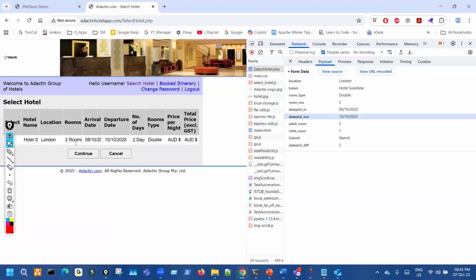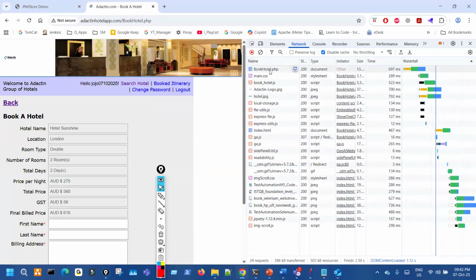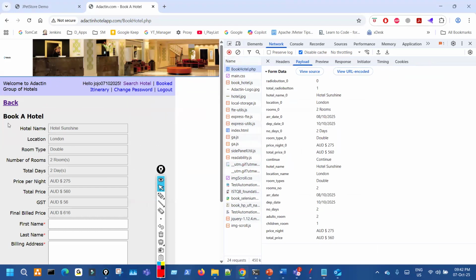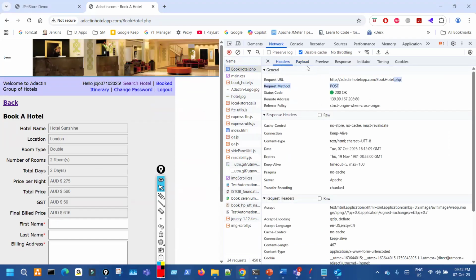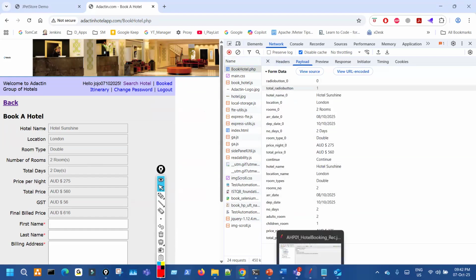So one option will tell us this is the hotel. Now what we have to do is click on it. That is transaction 4, T04, which is select hotel. Now we have to put a check mark in this and click on continue. So that is select hotel. Again, we have one request, called select hotel or book hotel also, we can do the name. And this is the request, a post request with whatever we have selected. All the details will be going in.